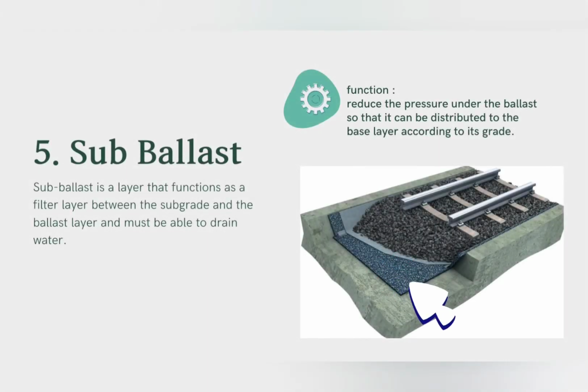5. Subballast. Subballast is a layer that functions as a filter layer between the subgrade and the ballast layer and must be able to drain water. Its function is to reduce the pressure under the ballast so that it can be distributed to the base layer according to its grade.